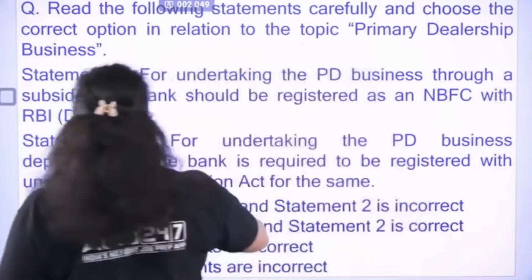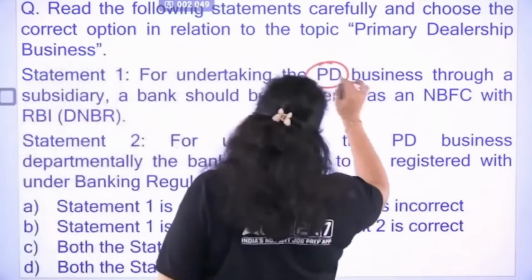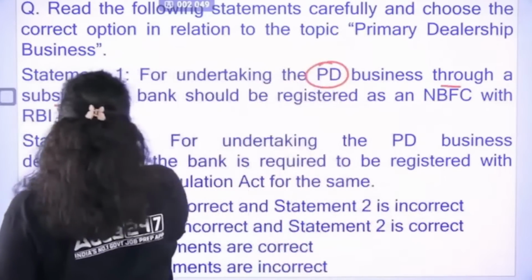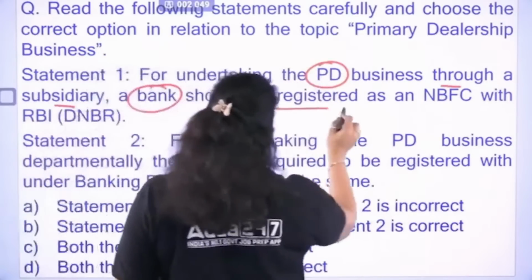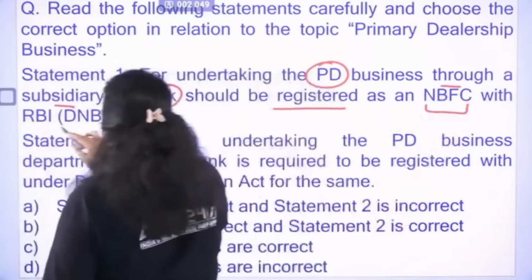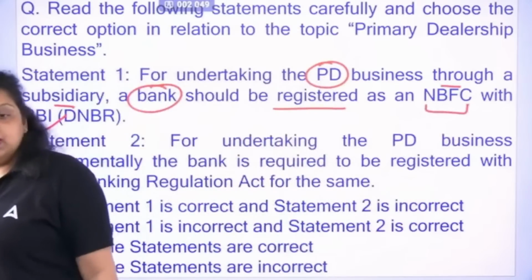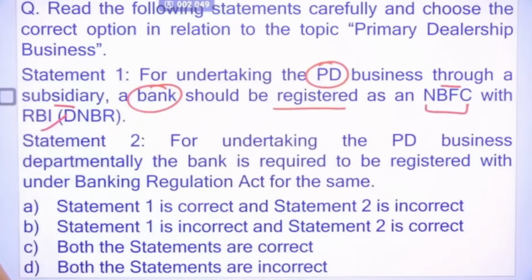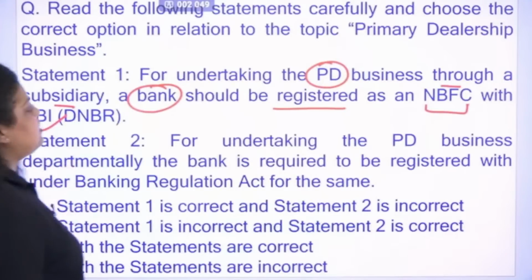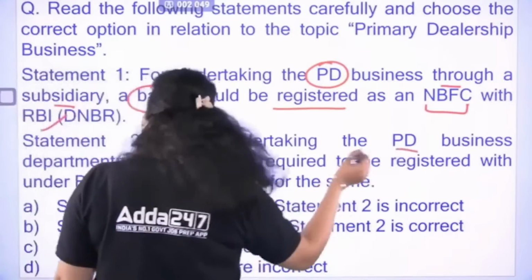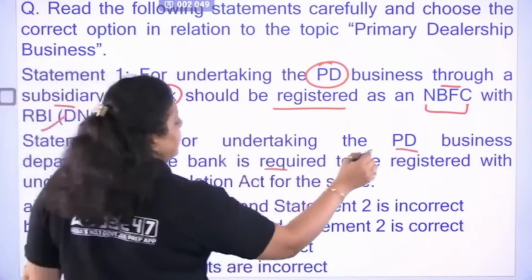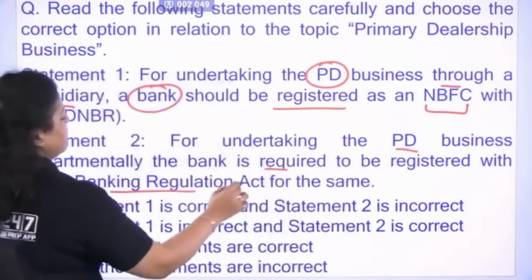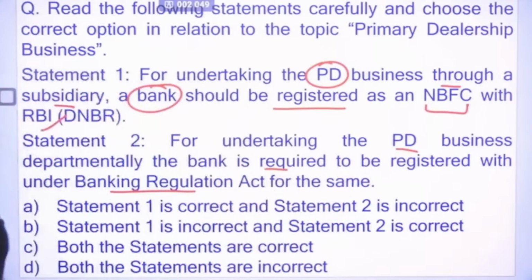So now, first our statement is saying: for undertaking the primary dealers business through a subsidiary, a bank should be registered as an NBFC with the Reserve Bank of India. Okay, like if you want to perform the primary dealer business, then you have to be registered as an NBFC with the RBI. Second is saying for undertaking the primary dealer business, departmentally in the bank is required to be registered under the Banking Regulation Act 1949 for the same.